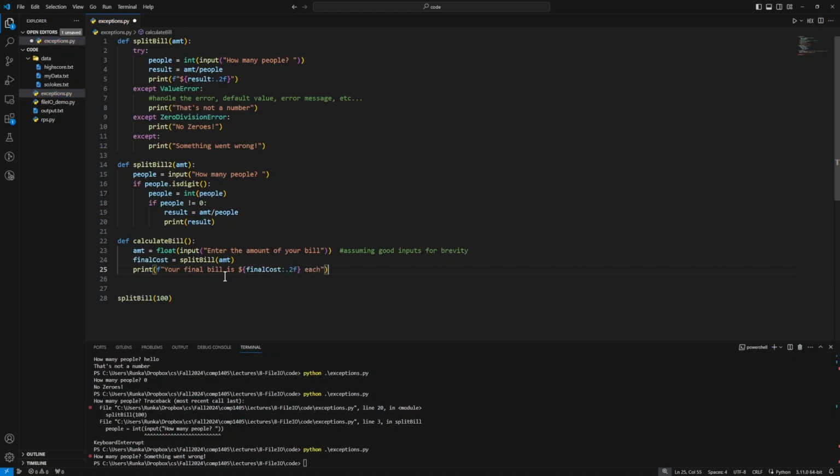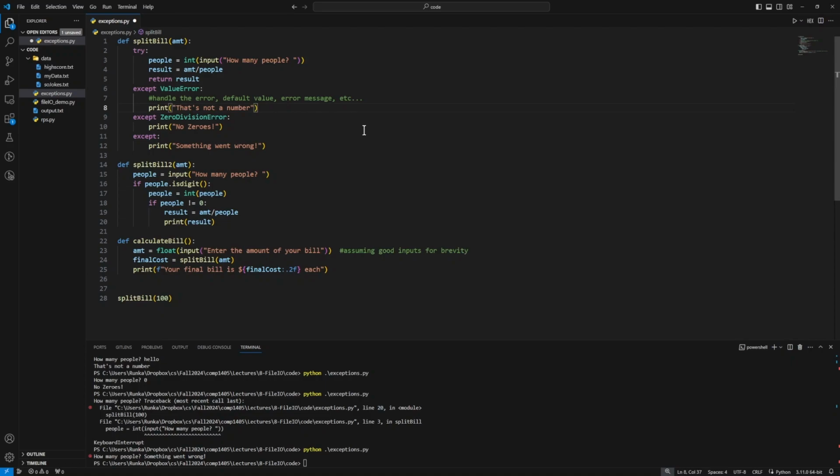each. So now for this to work, our split bill needs to return a value. We don't need to format our print statement here, so now we can just say return result. Simplifies that a bit. But in the cases where we run into some exception, these also need to have a value, right? If we only say print, but we're still saying final cost equals whatever comes out of split bill, but nothing was returned in those cases, then final cost will be None. So it'll say your final bill is, and then just None, or possibly an error because of the conversion. So let's also include some return values here.